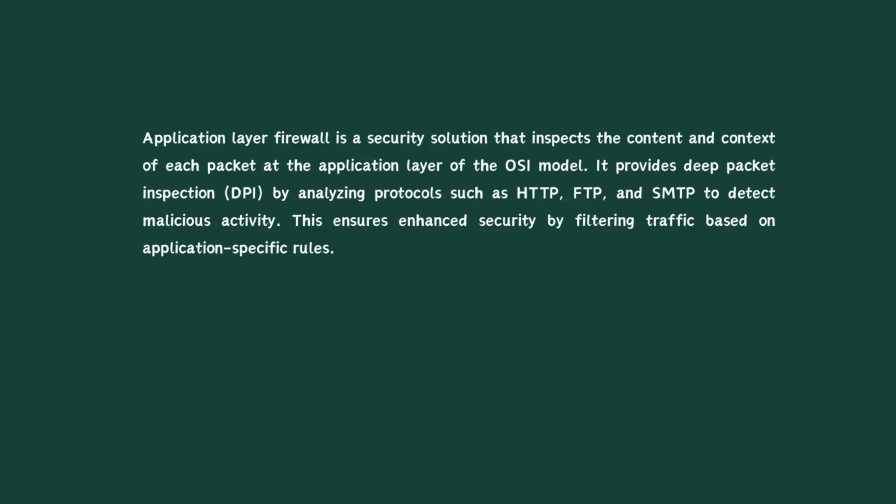Application layer firewall is a security solution that inspects the content and context of each packet at the application layer of the OSI model. It provides deep packet inspection by analyzing protocols such as HTTP, FTP, and SMTP to detect malicious activity. This ensures enhanced security by filtering traffic based on application-specific rules.